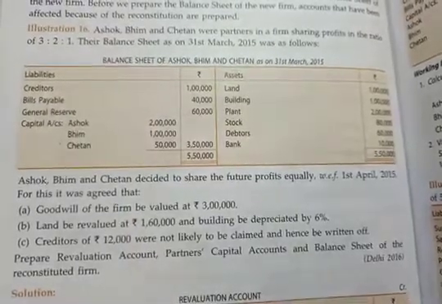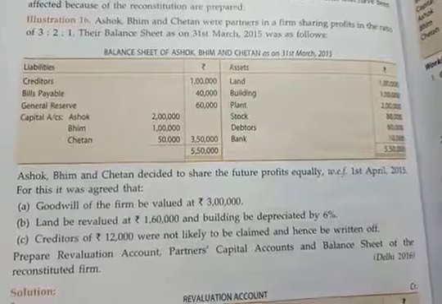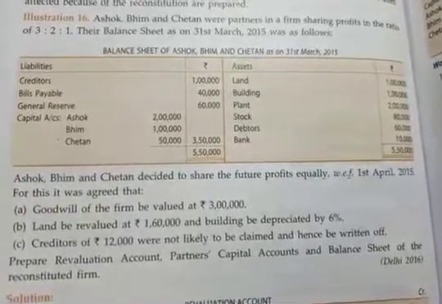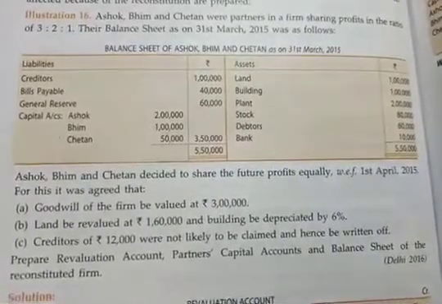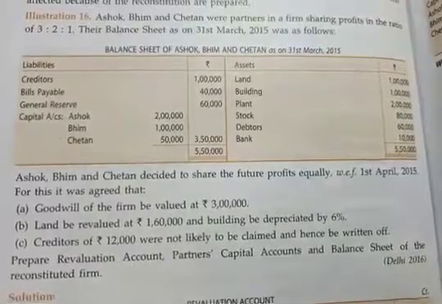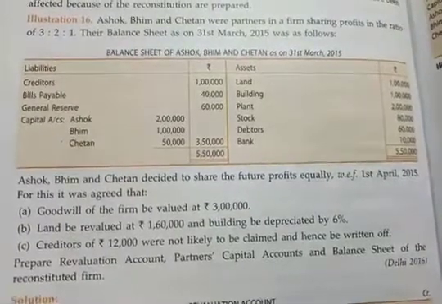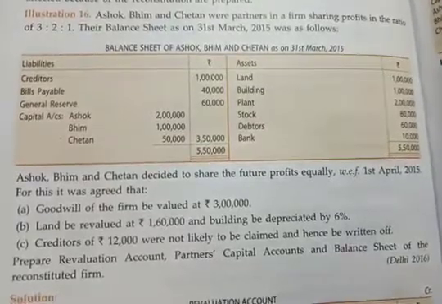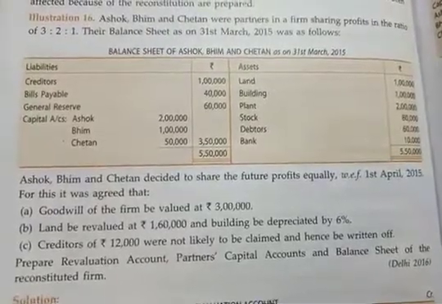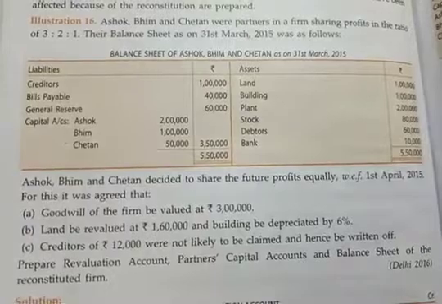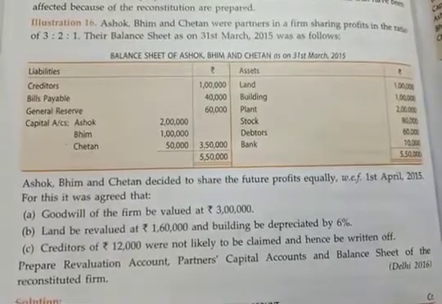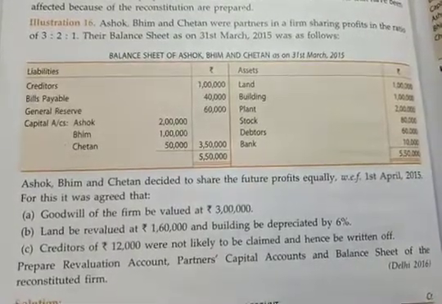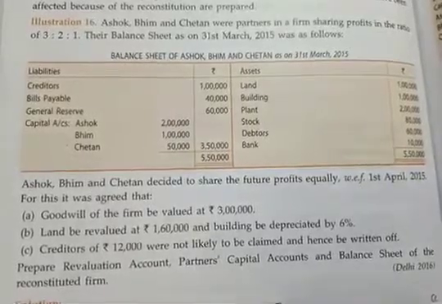Good morning students. Today we will solve a full problem on change in profit sharing ratio between the partners. See the problem. Ashok, Bhim and Chetan are the partners in the firm and their old profit sharing ratio is given as 3:2:1. Their balance sheet is given in the problem as on 31st March 2015. After the balance sheet, they have decided to share the future profits equally.